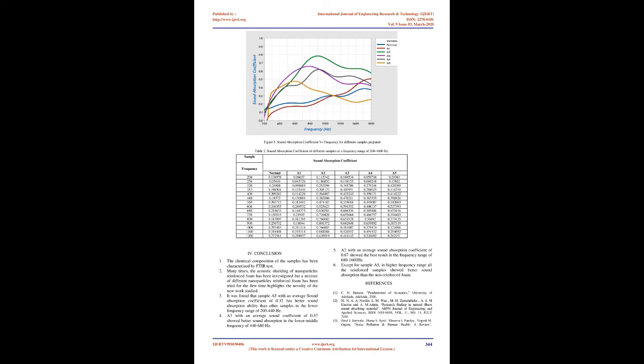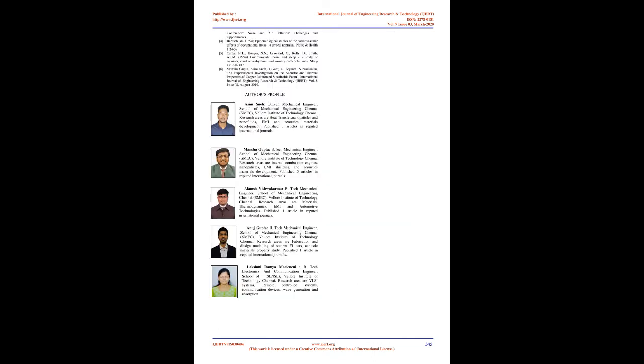3.2 Sound absorption capability. Sound absorption capability is characterized by the sound absorption coefficient of the sample, which is calculated using the MATLAB code as mentioned in 2.2.1. The results have been summarized in Table 2 and, for a comparative outlook, have also been represented in the form of a graph in Figure 3. If we see in the lower frequency range, i.e. 200 to 440 Hz, sample A5 is performing better than any other samples.